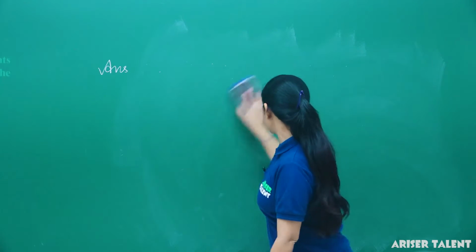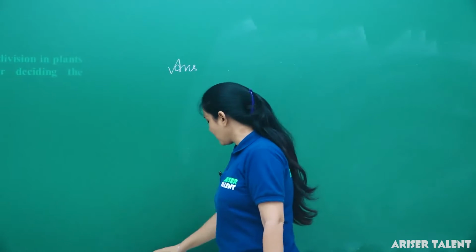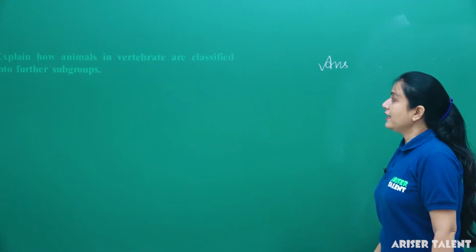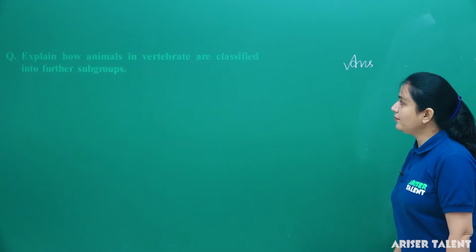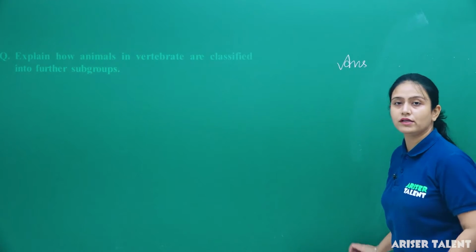So, here we go with the next question now. Explain how animals and vertebrate are classified into further subgroups.